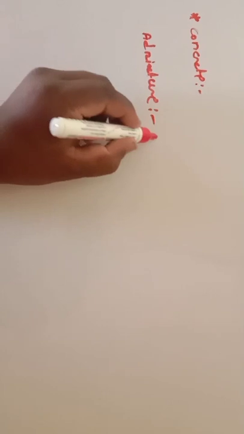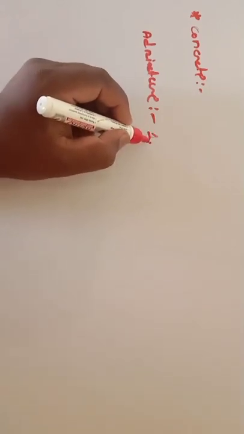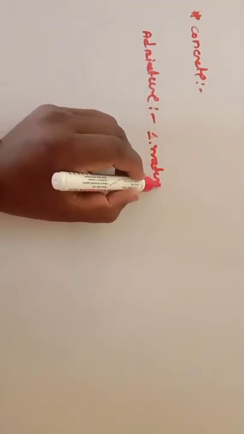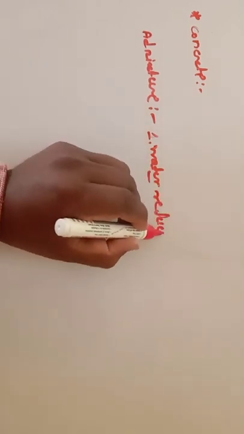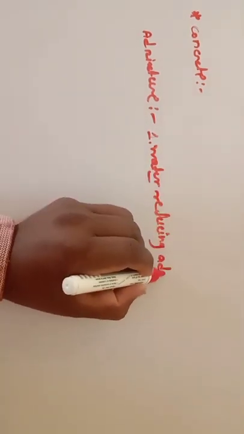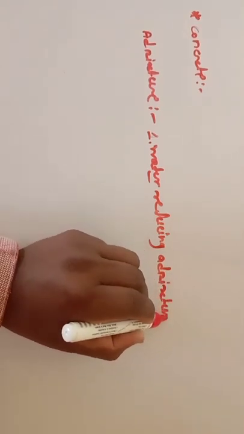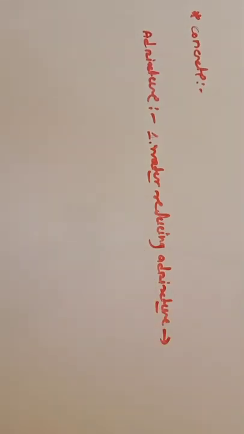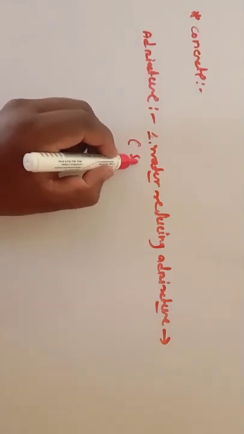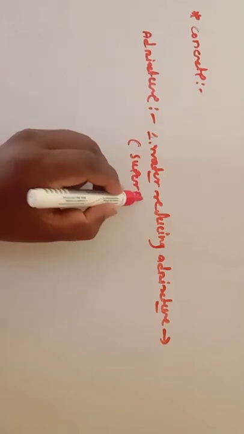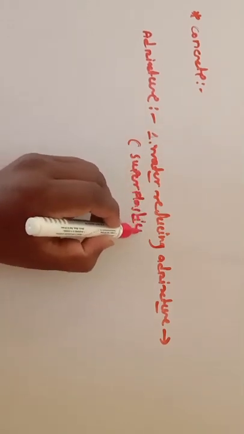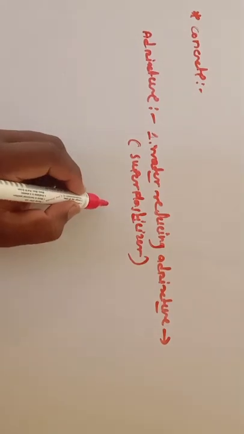The first admixture is the water reducing admixture, also known as superplasticizers.